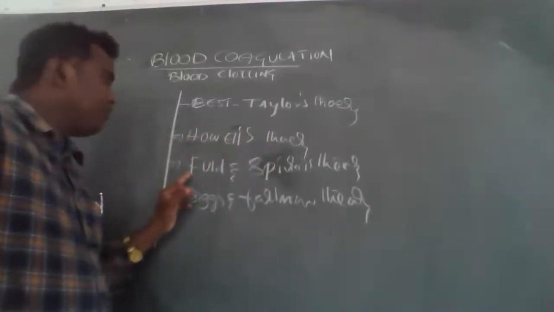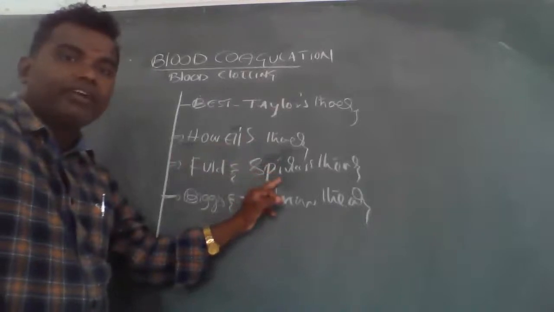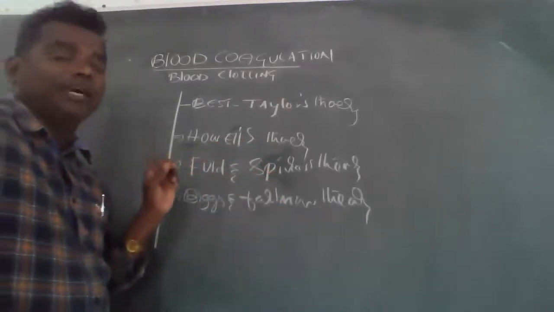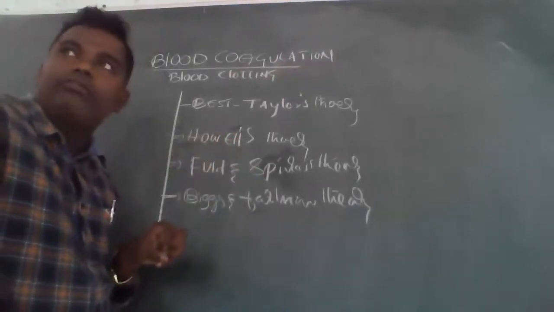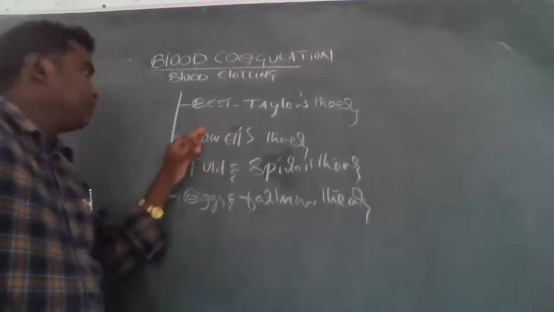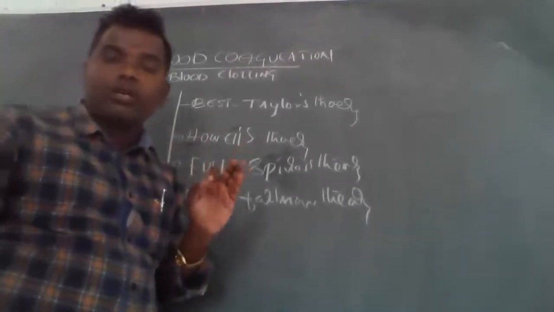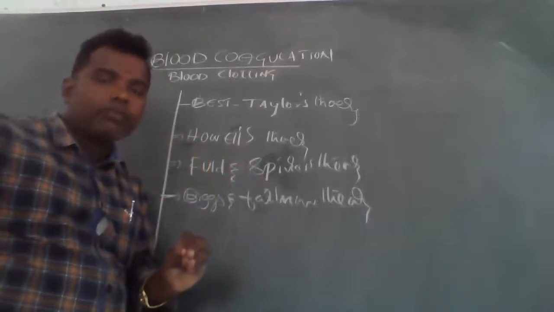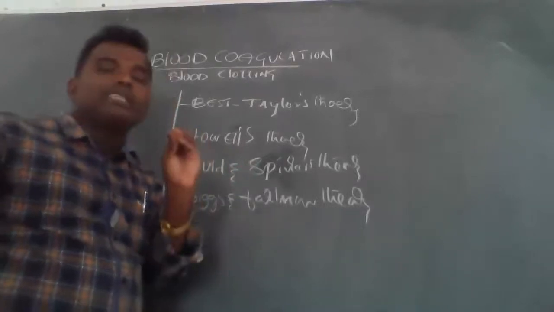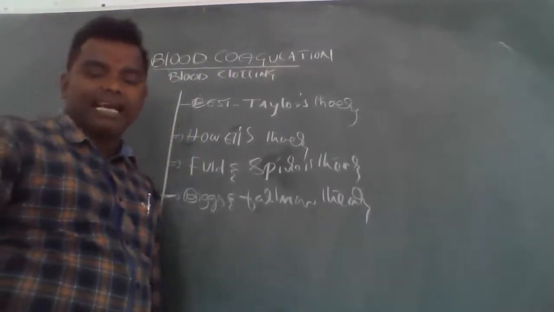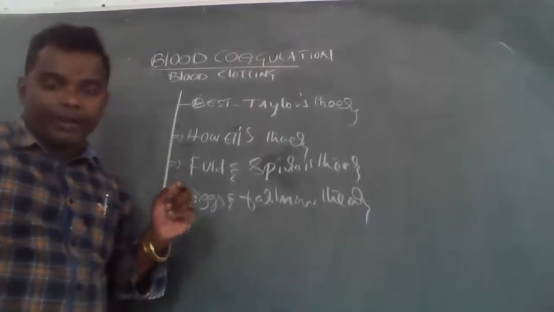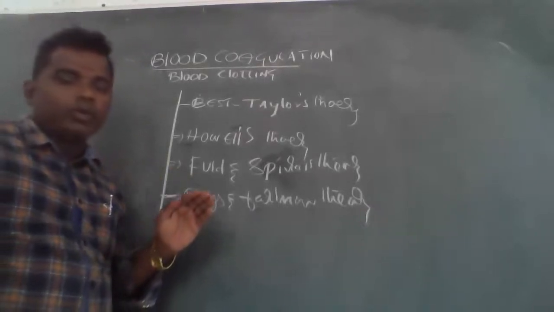Four theories are there. The first is Best and Taylor's theory, the second is Howell's theory, the third is Fuld and Spiro's theory, and Biggs and Macfarlane's theory. These four theories are very important for the examination. What is blood coagulation? Describe the blood coagulation mechanisms; this question will be asked in the examination.